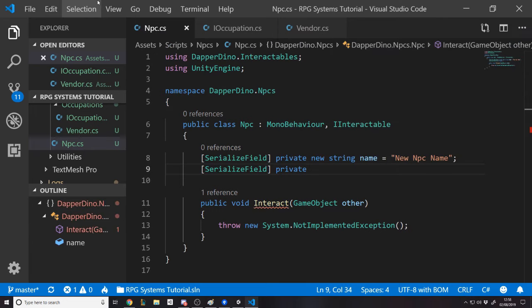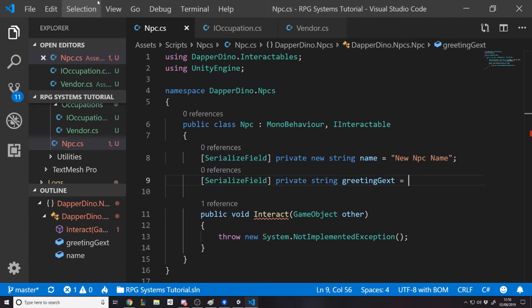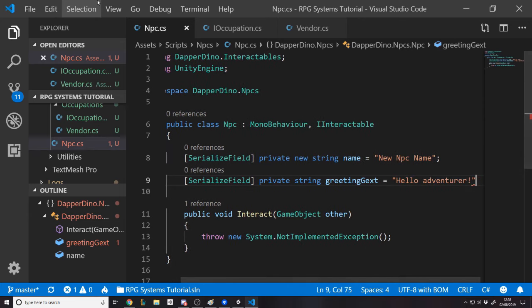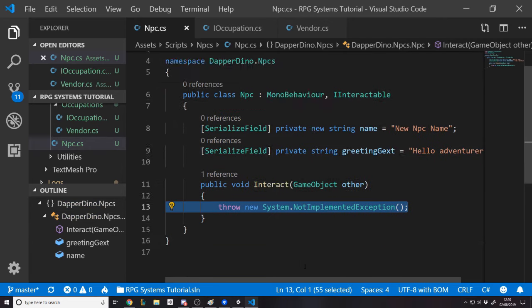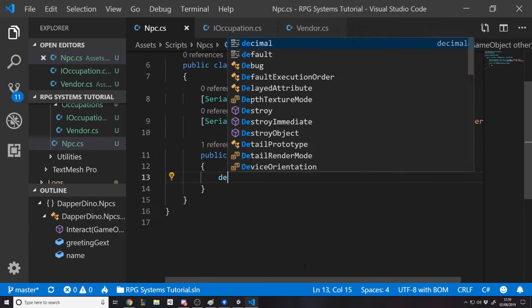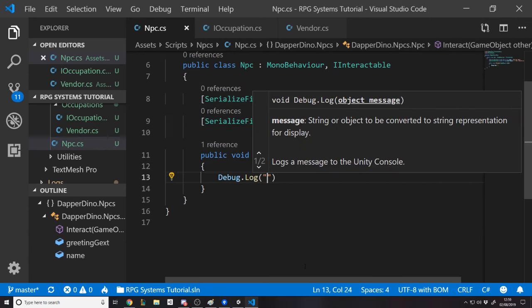Let's set some greeting text. I think I spelled that right. Oh well. So the name is new NPC name, and the greeting is hello adventurer. And when we interact with them, for now, we just want to say Debug.Log, my name is name.